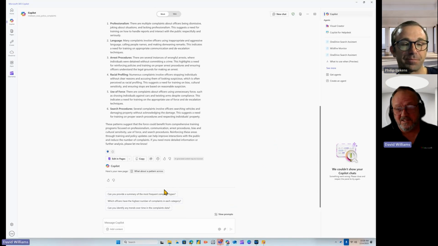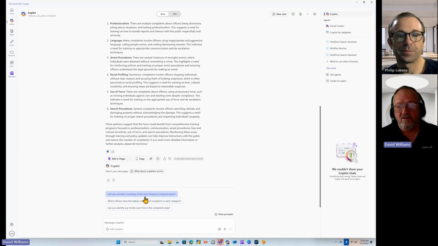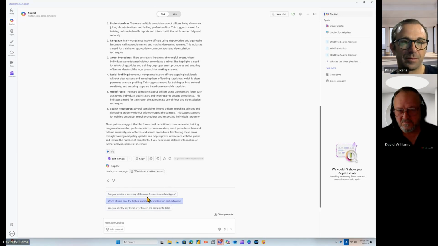Yeah, and the other thing is because sometimes you get stuck on what question do I ask. Copilot's really good about understanding the data, and you'll see here I'm kind of highlighting them. So summary of the most frequent complaint types, which officers have the highest number of complaints by category, can you identify trends over time in the complaint data? So it provides you some prompts that are already pre-written. So if you get stuck, you can come up with it.